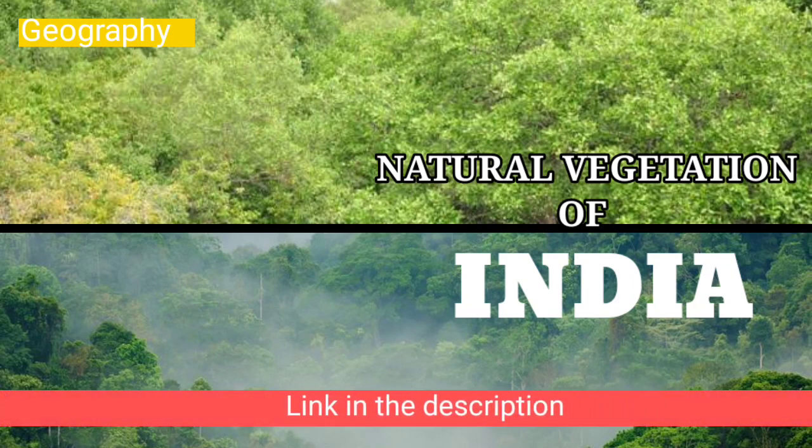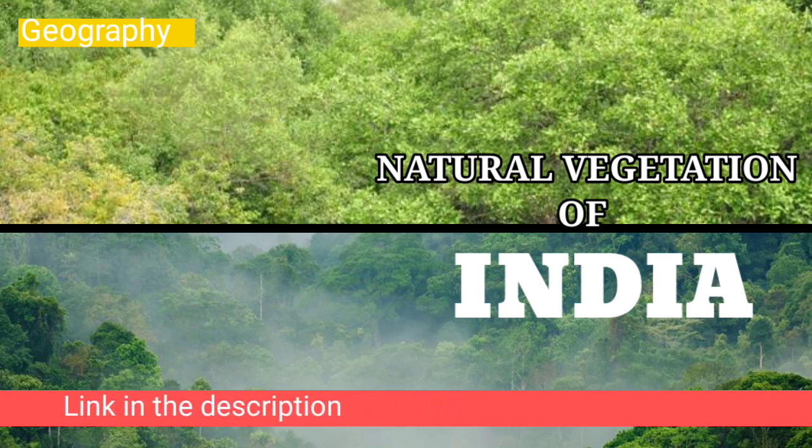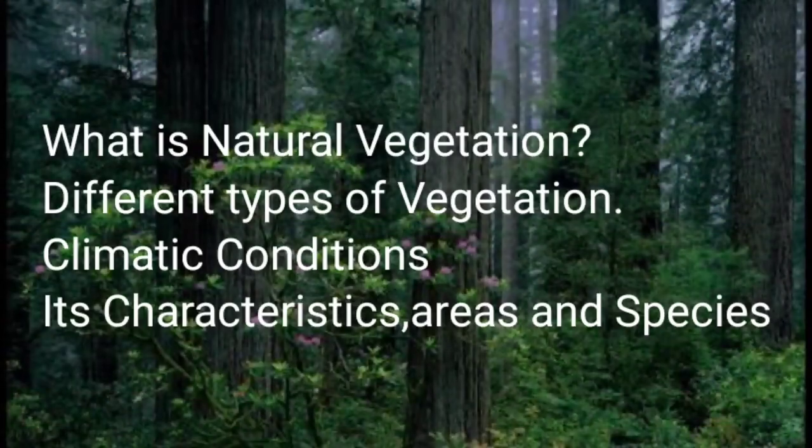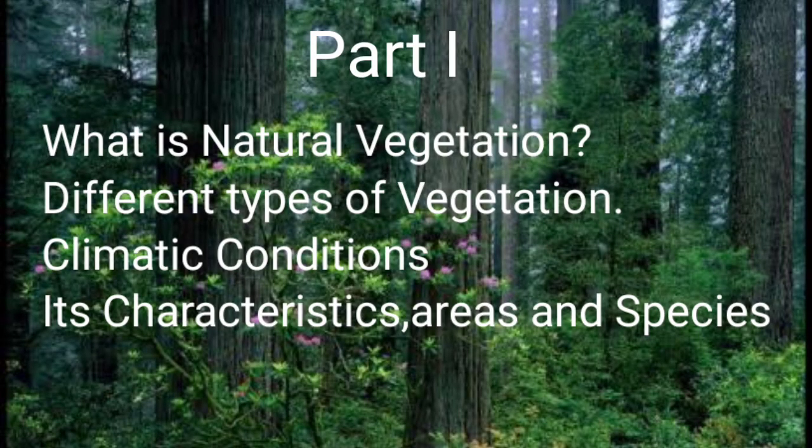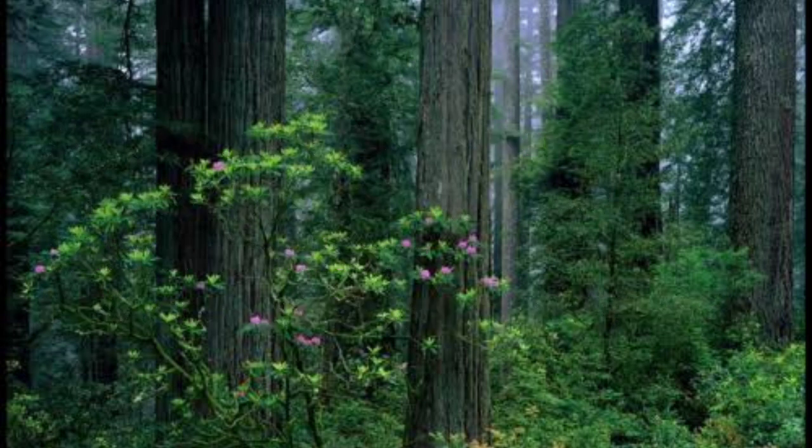So today we are going to discuss the second part of the chapter Natural Vegetation of India. Link of the first part is given in the description. In the first part we have discussed natural vegetation, its different types, climatic condition, characteristics, area and species.